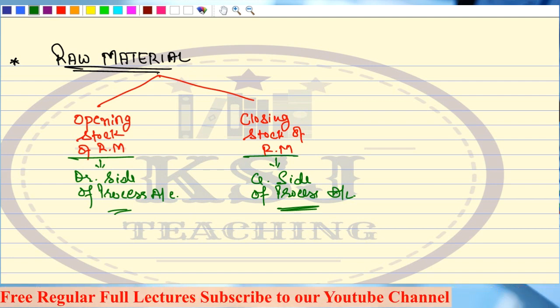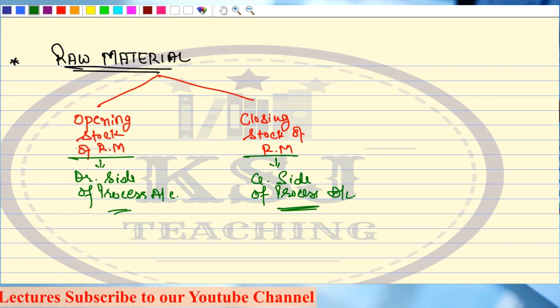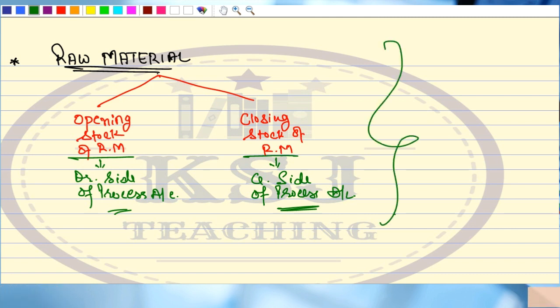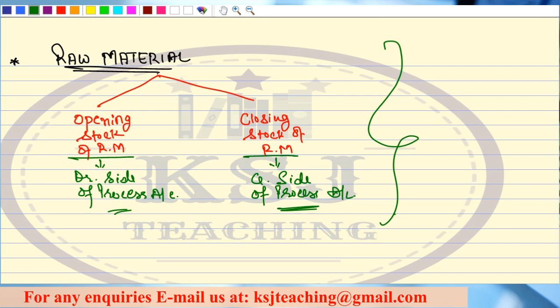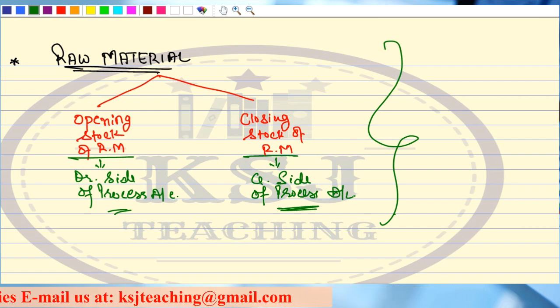Any doubts? Okay, there is nothing much to discuss in this. Conceptually, there is nothing much in this raw material part. Most of the things about the raw material we have already discussed in material costing, right? So that is the most important part. Clear? Here there is nothing much to discuss about raw material.